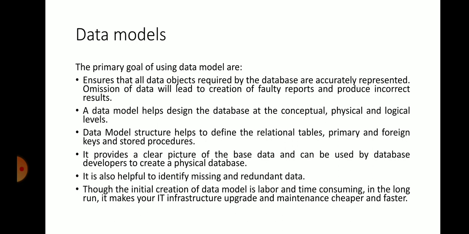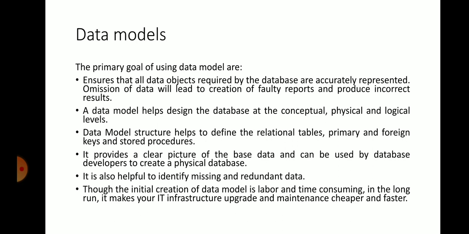It provides a clear picture of the database data and can be used by database developers to create a physical database. See, before going for producing a physical product, one will go through the conceptual database, right? It provides the physical builder a proper, clear picture.